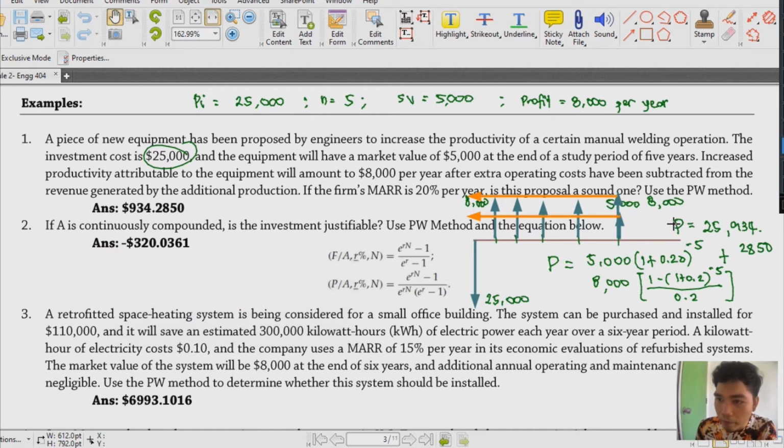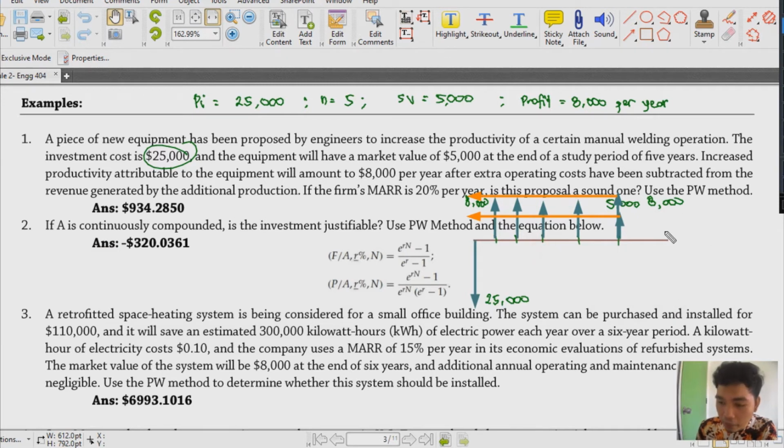And then, remember, pag sinabi natin na continuously compounded, yung ating present worth, we use a different formula, diba? Instead of using our compound interest factor. So, for this case, we have P. Let me write. So, we have P equal to the future worth, that's 5,000, diba? And then we multiply this with e raised to negative r, and diba yun yung formula natin? Kasi we have to bring this to the present, pero we're considering a continuously compounded case. And then we have plus 8,000, and then we multiply this by this formula, no?